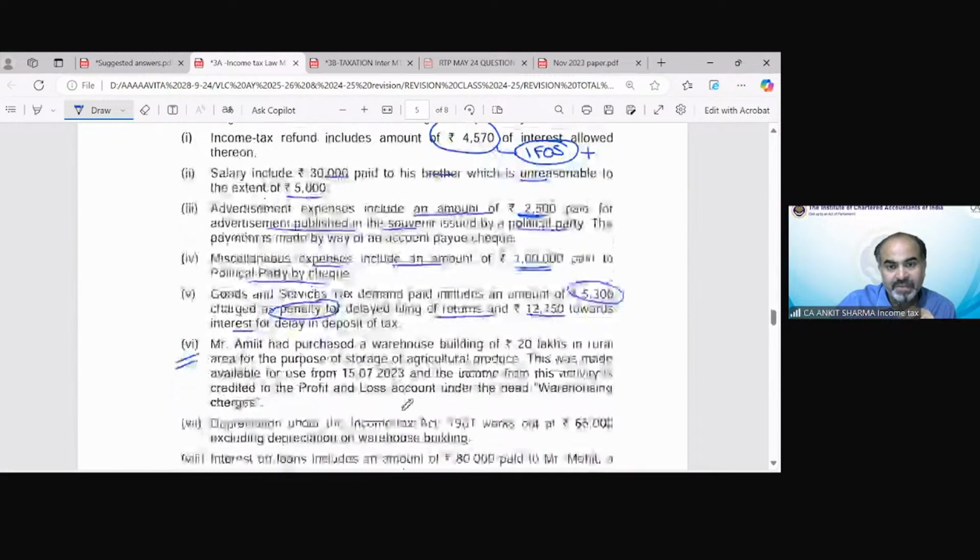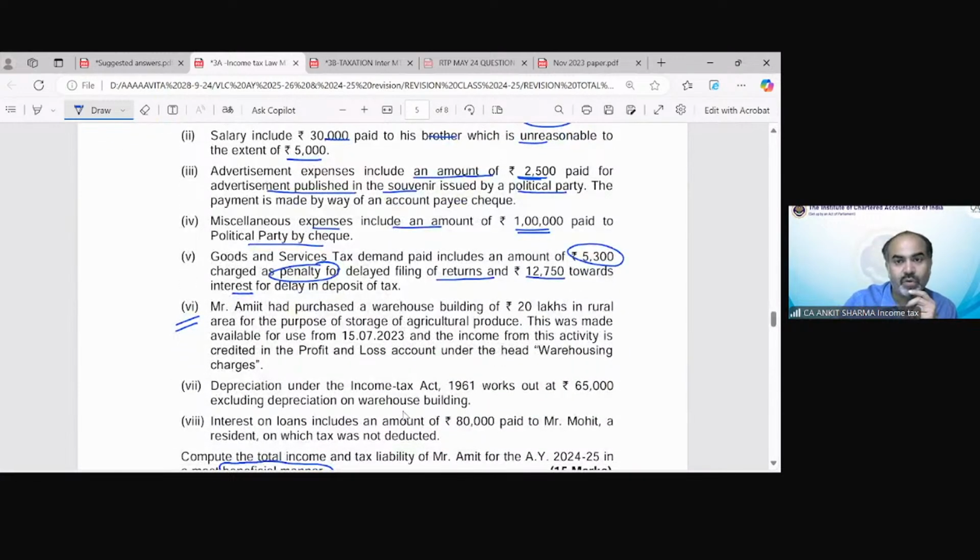Now, Mr. Amit had purchased a warehouse building of 20 lakh rupees in a rural area for the purpose of storage of agricultural produce. This was made available for use, and the income from this activity is credited in the P&L under the head warehousing. Because section 35AD does not apply under section 115BAC, BAC does not give the benefit of deduction under section 35AD.